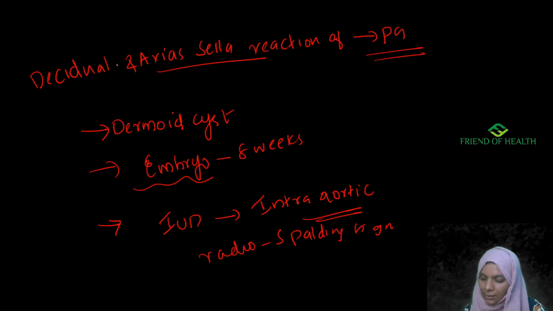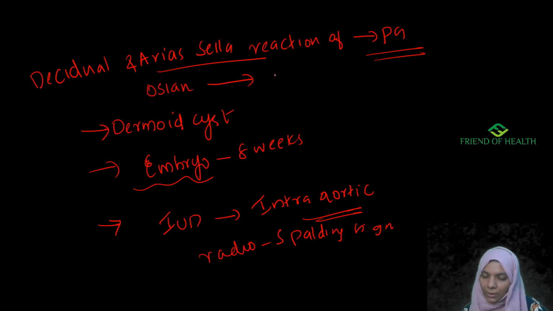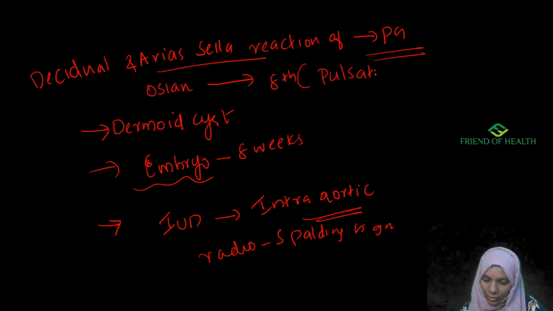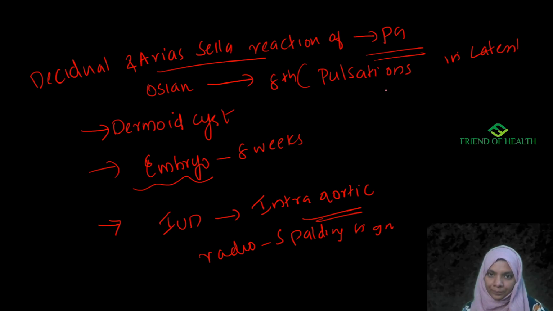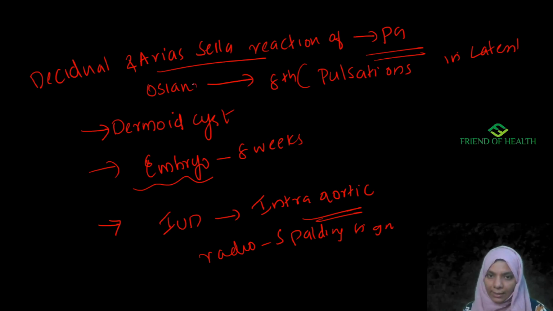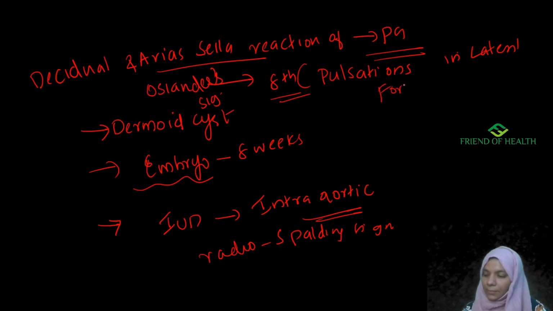Osiander sign is seen in pregnancy during which week? During 8th week. And what is it? The pulsation of lateral fornix of vaginal wall. So pulsation in the lateral vaginal fornix, that is known as Osiander sign. This is seen in 8th week.